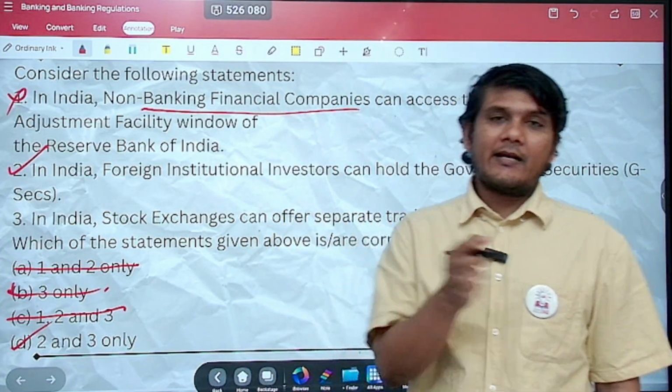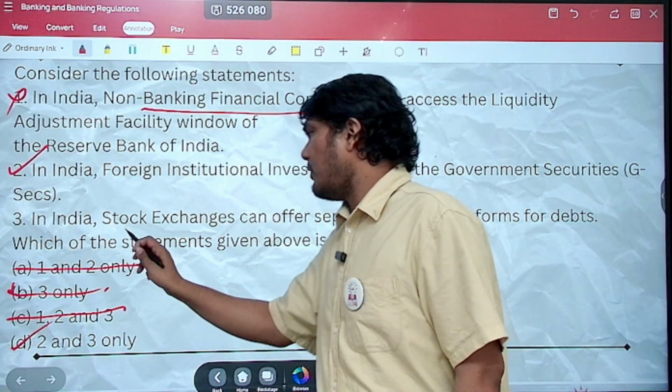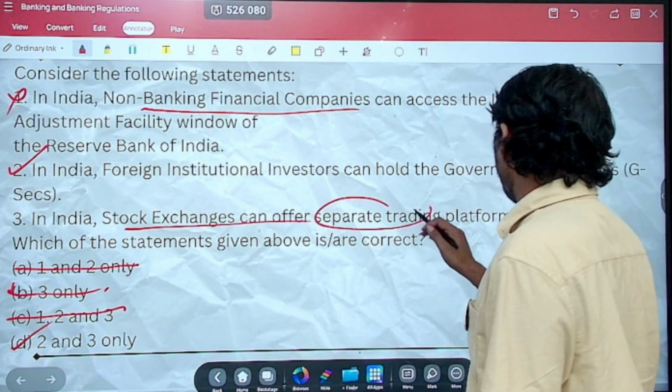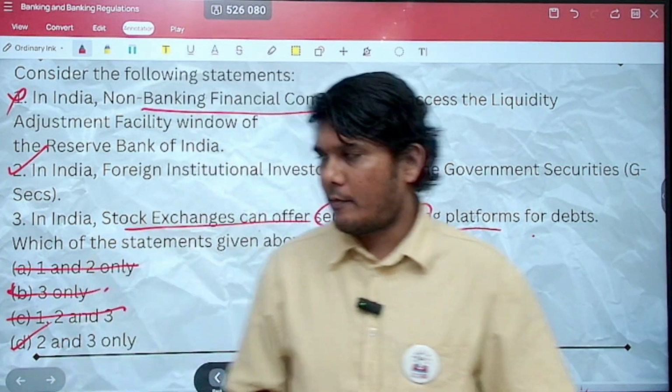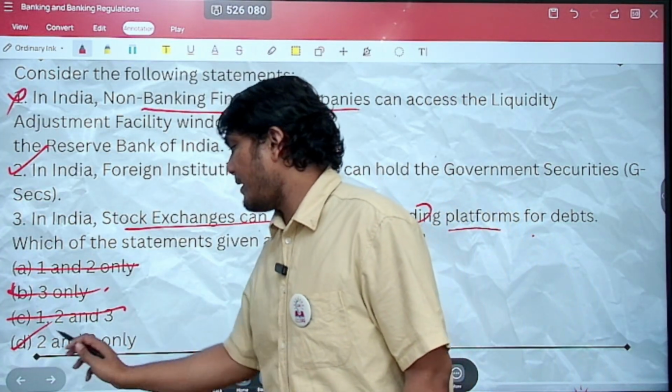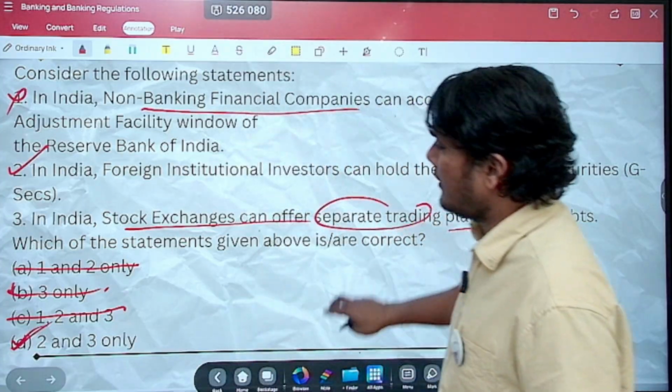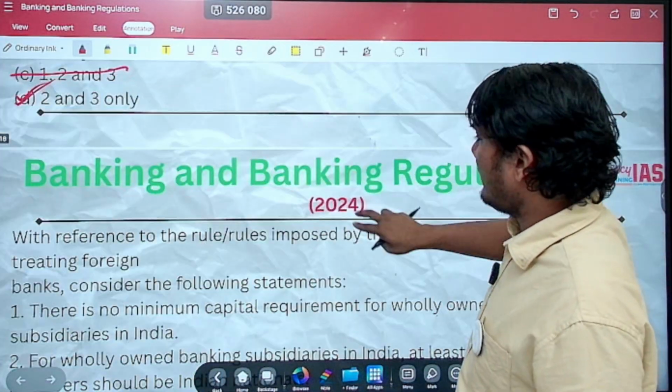But still, let us look at statement 3. In India, stock exchanges can offer separate trading platform for debts. Of course, there can be a separate trading platform. That's not a problem. So statement 3 is also right. Hence, the correct option is option D, 2 and 3.